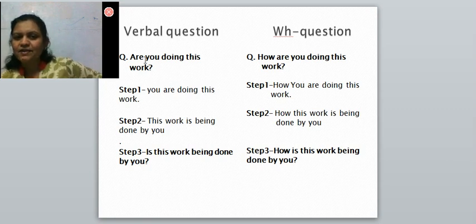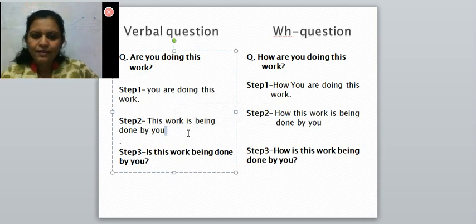Then the first step is there, the same as I told you. Only exchange the places of subject and auxiliary verb. Are you means you are. The remaining part of the sentence we have to write as it is, means you are doing this work. In the passive voice, you is the subject, are is the auxiliary verb, doing is present tense with ing, and this work is the direct object. Then in the beginning of the passive voice, the object is there: this work is being done by you.